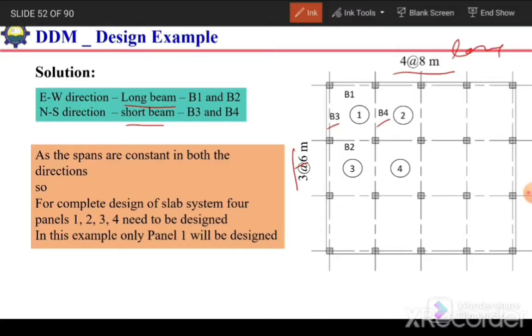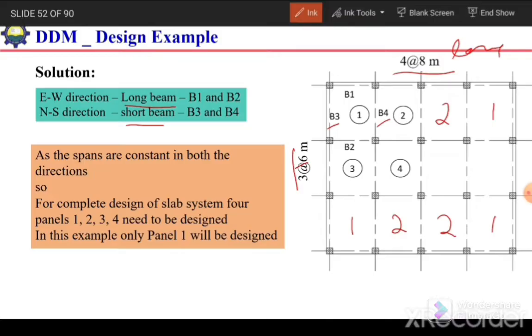If we check how many different types of panels are available here, this panel 1 is a corner panel, with B1 and B3 at the edges and B4 and B2 at the interior spots. Similarly, this corner panel, this corner panel, and this corner panel. So these 4 corner panels are identical. Similarly, the next edge panel on the longer side, the second panel, and the adjacent panel are both identical. Similarly, on this side, these 2 panels are identical,